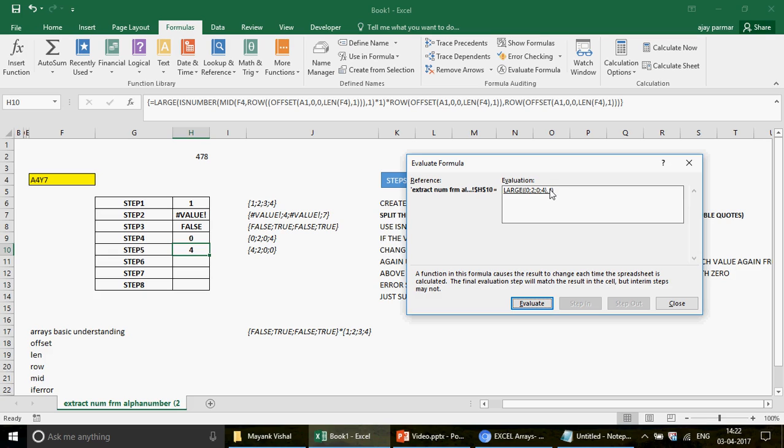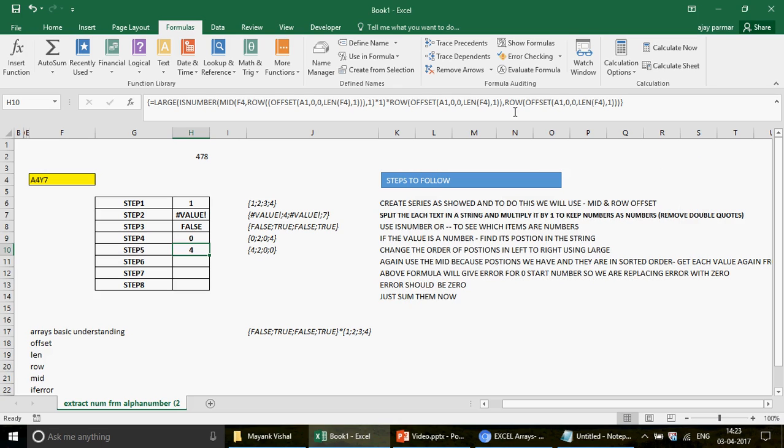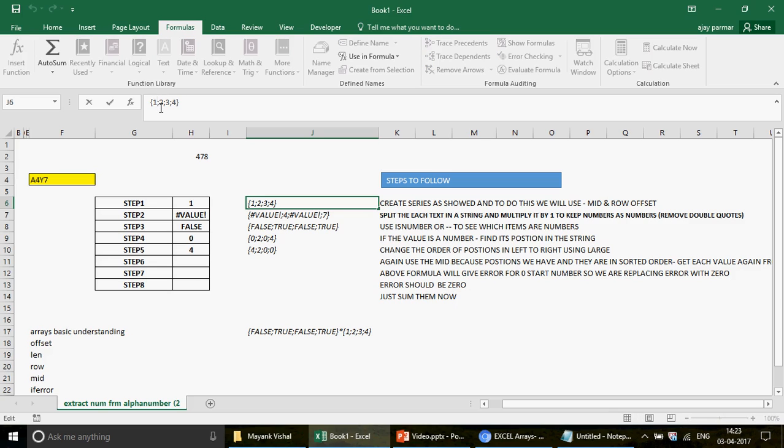So this is going to give me the 1, and the 1 would come as 4. So I'm saying that in this table 0 to 4, I need to see the first largest number. You will get to see the 4. Remember, because it is an array, when you press Ctrl Shift Enter, naturally this function executes the 1, because this is the output you're getting from the kth parameter.